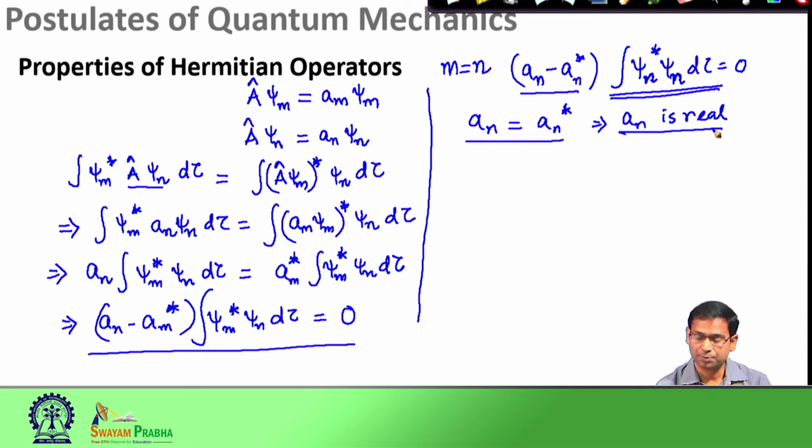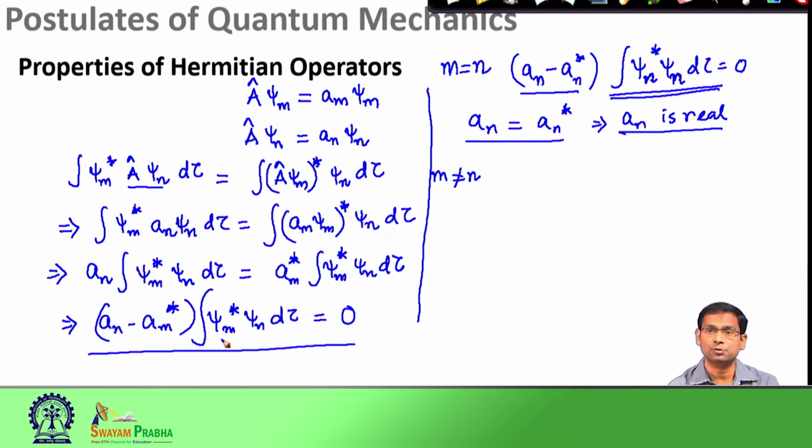This is actually not surprising, because we have already seen that we derived the condition for a Hermitian operator by the fact that eigenvalues are real, but this also tells us that if we have a Hermitian operator, the eigenvalues of the Hermitian operators are all real. Then we continue our discussion for the case when m is not equal to n. So, when m is not equal to n, a n is not equal to a m star. So, this term cannot be 0. Therefore, the second term is 0.